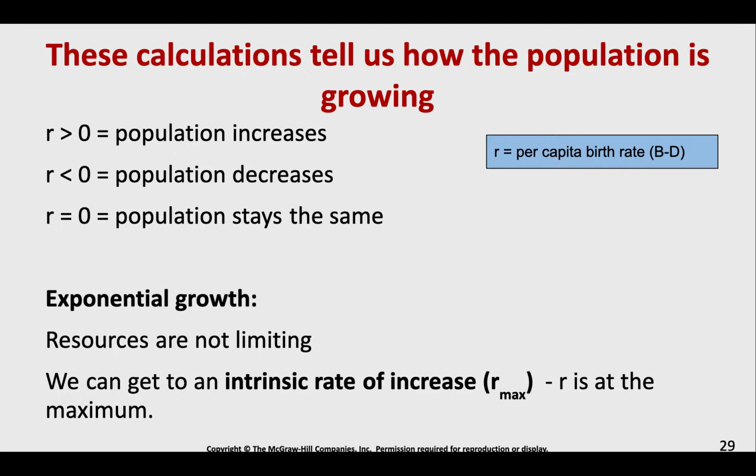So for exponential growth, again, resources are not limiting. This population can basically keep on growing and growing and growing. We can get to a point where that population just can't grow anymore. That R is at its maximum. That would be the intrinsic rate of increase, often denoted as R max.